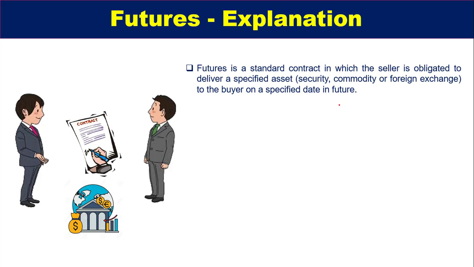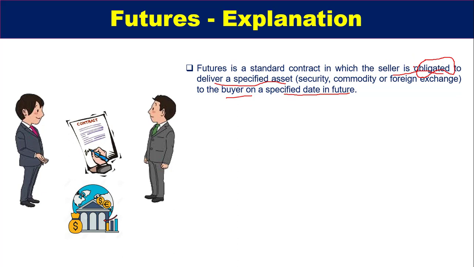A future is a standard contract in which the seller is obligated, just notice these words, to deliver a specified asset to the buyer on a specified date in future. The most important point in this definition is the term obligated. Obligated means he has to sell. There is no other option.